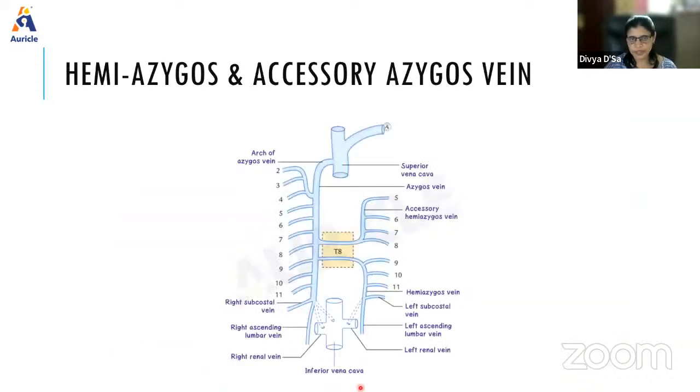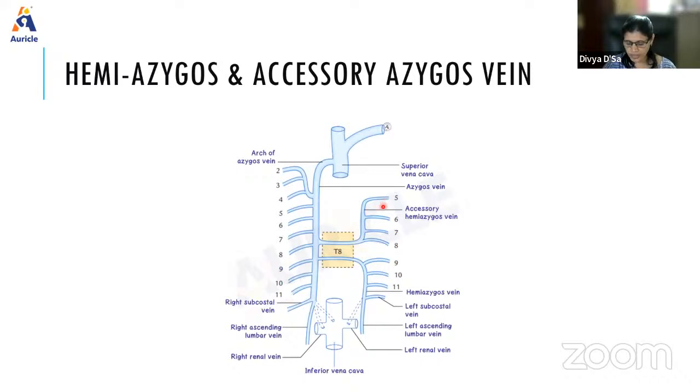Coming to the hemiazygous and accessory hemiazygous. The hemiazygous vein is formed by the union of the left ascending lumbar vein and the left subcostal vein. It communicates below with the left renal vein. The hemiazygous vein will enter the thorax by piercing the left crus of the diaphragm and receives the lower, that is 9th, 10th, and 11th, posterior intercostal veins on the left side. And it will end in the azygous vein opposite the level of T8.